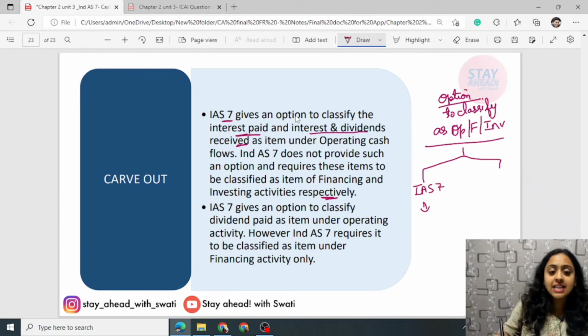IAS gives an option, provides an option, whereas Ind AS 7, the Indian Accounting Standard, does not provide such an option. No option.